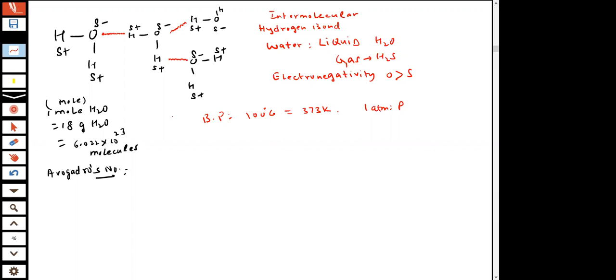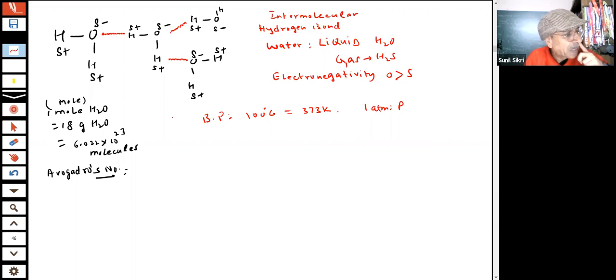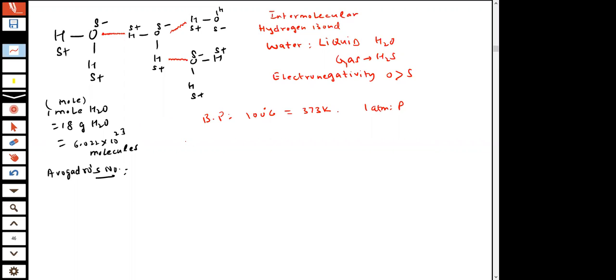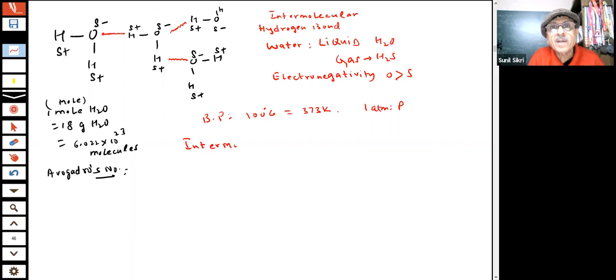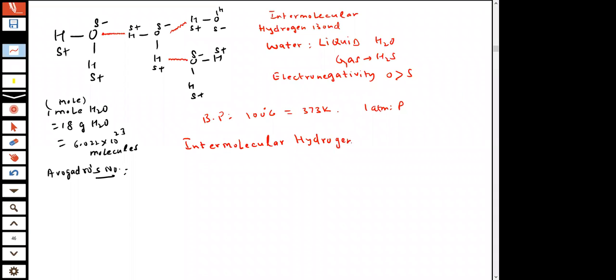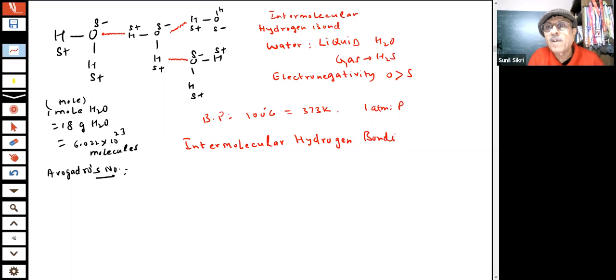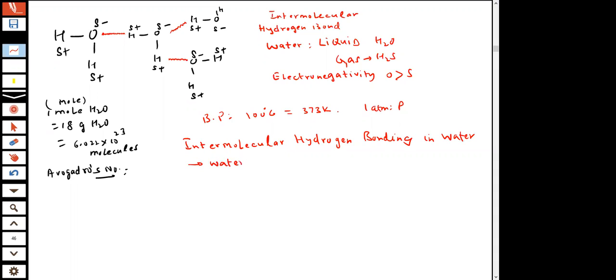What I am talking about here is the hydrogen bonding in water. The intermolecular hydrogen bonding in water is very important. That makes water a liquid.